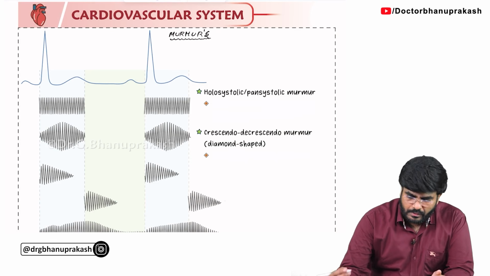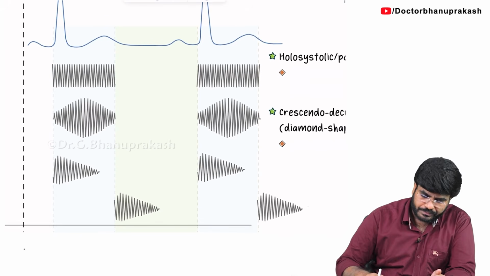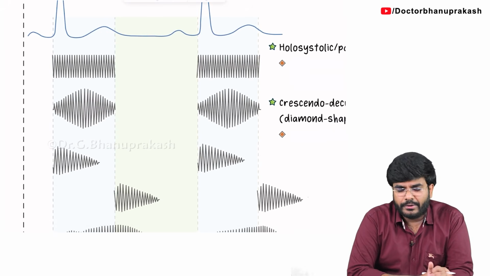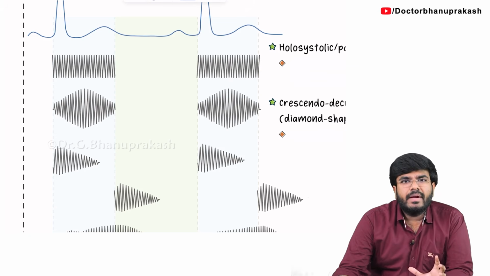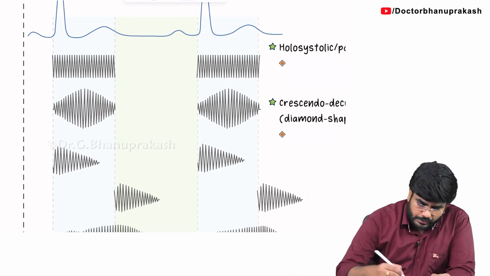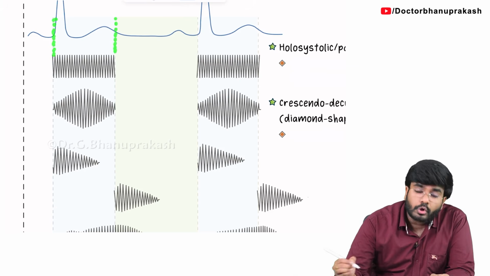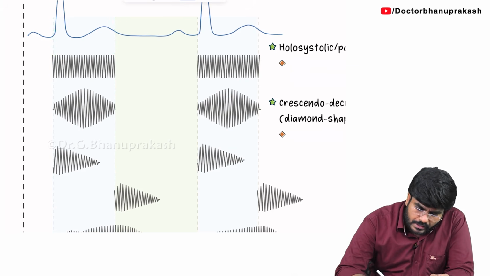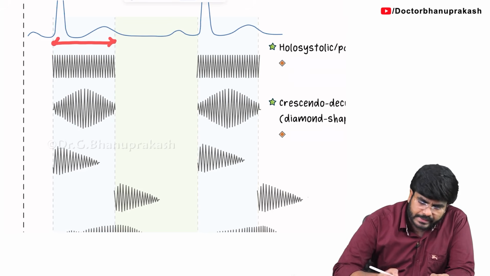Now first of all, look at this diagram. This diagram is called a phonocardiogram. In this phonocardiogram I am dividing it into two phases mainly. You can see a dotted line. In between these two dotted lines there is a phase which I am showing in light blue color. So what is this area?